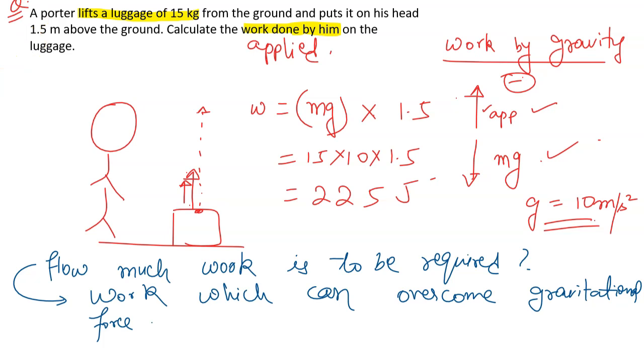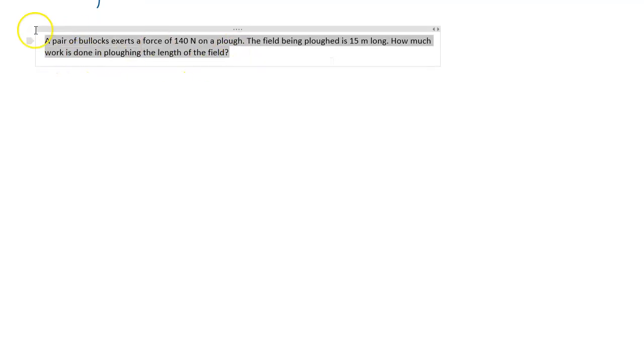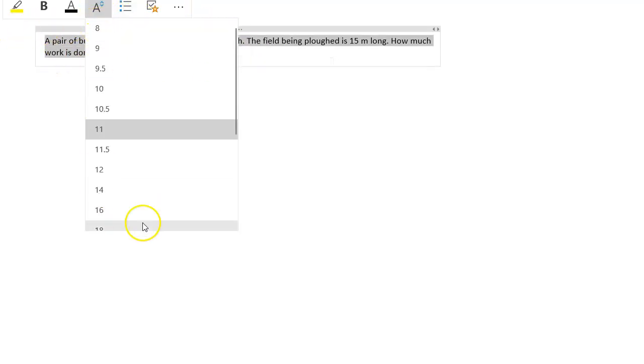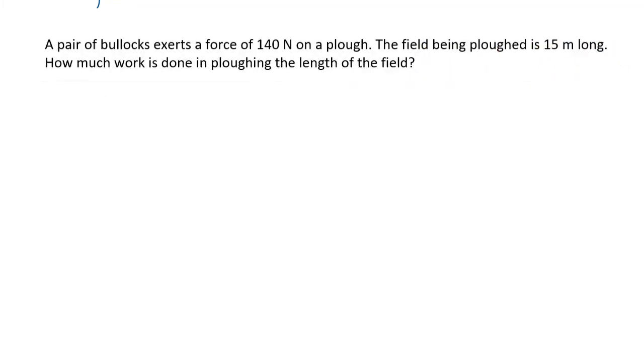Okay, another simple question we have here, let us go through that. So a pair of bullocks exerts a force of 140 Newton on a plow.